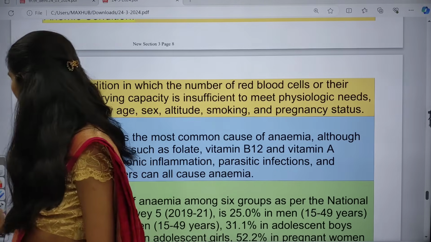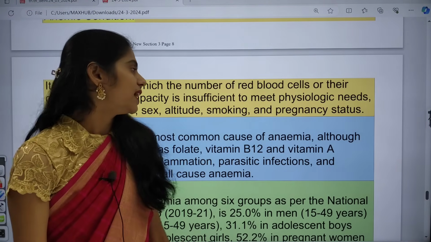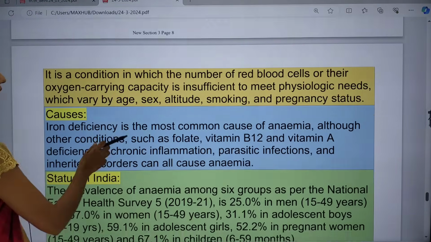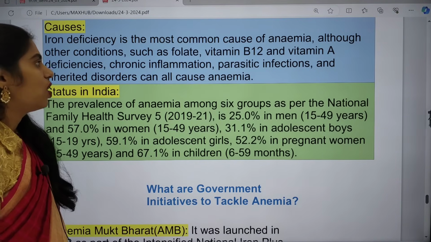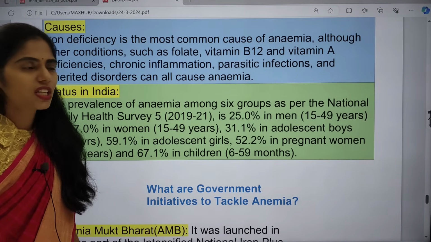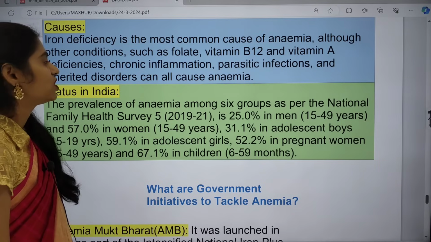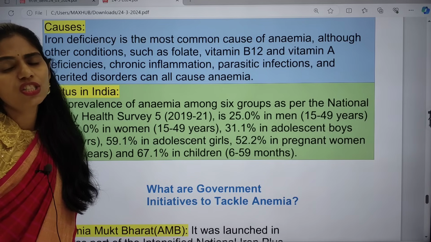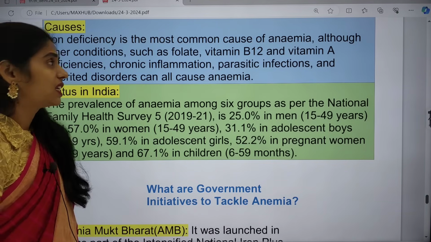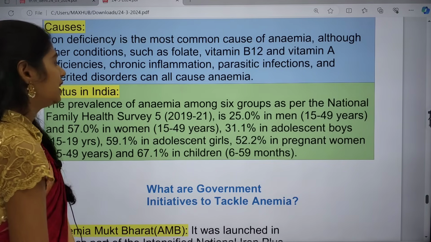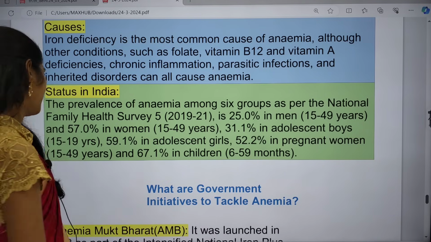If you are talking about the causes of anemia, the first one is iron deficiency. Next is folic acid deficiency, vitamin B12 deficiency, or even vitamin A deficiency. Chronic inflammation in the body, parasitic infections and other disorders can also cause anemia.